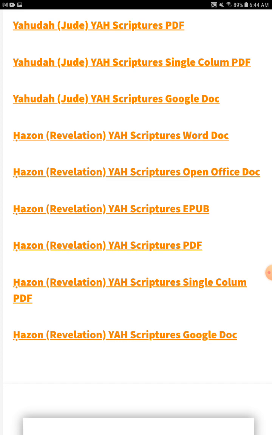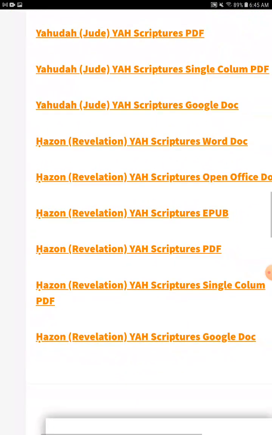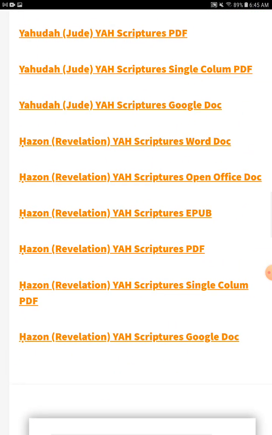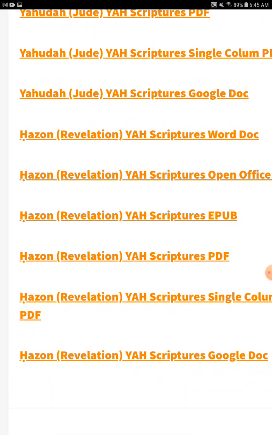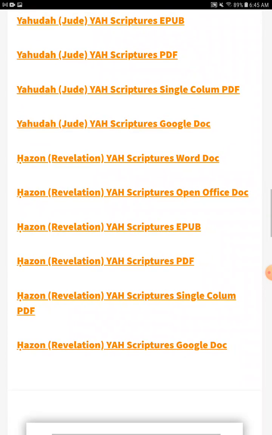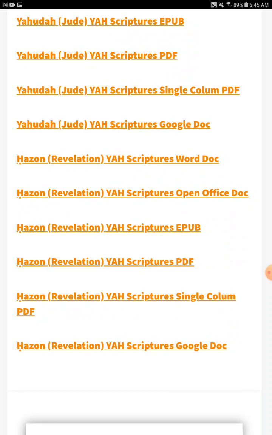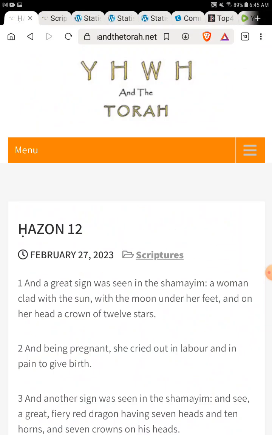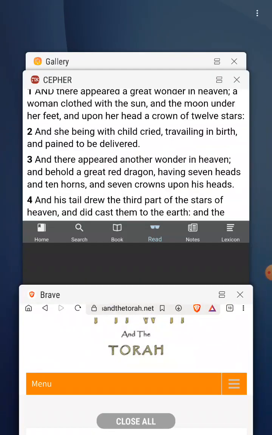And if you want this, the most popular version is the PDF. Where is the PDF? There it is right there, Revelation PDF. And that is the most popular version. But if you have a Kindle or a book reader of any kind whatsoever, the EPUB is awesome. It's super quick. And these things are all available absolutely free of charge at yahooandthetorah.net. They are there for you guys. All right, so now let us begin.